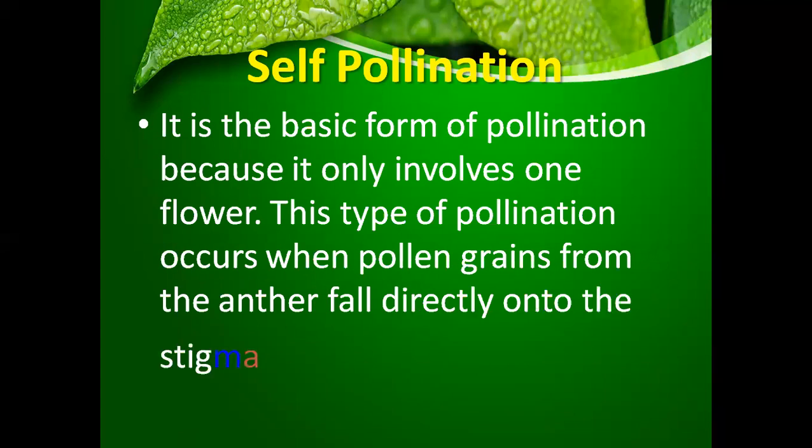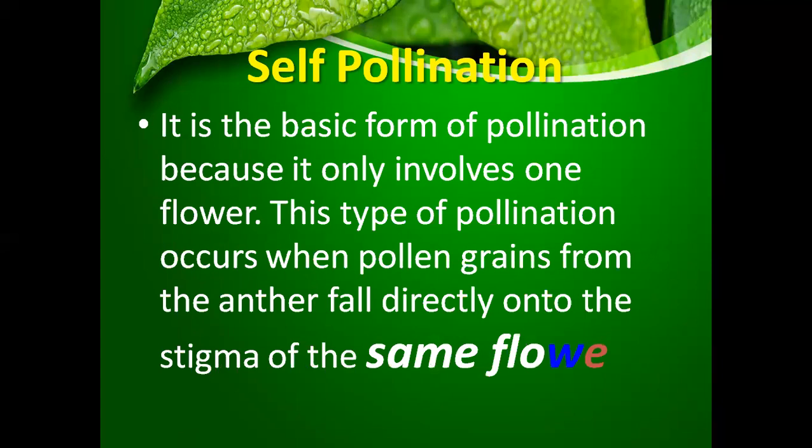So this is very important. When pollen grains form, they fall directly from the anther onto the stigma of the same flower. The flower should be the same.